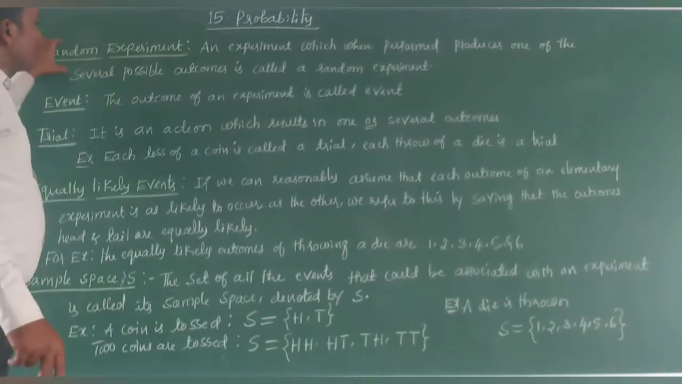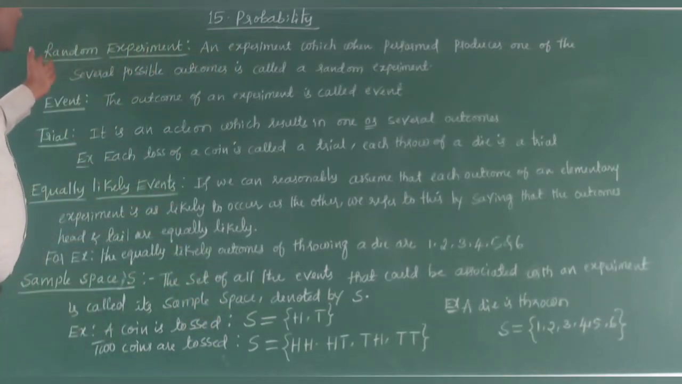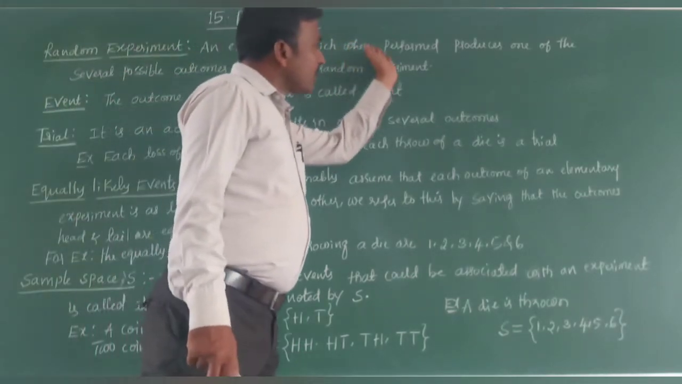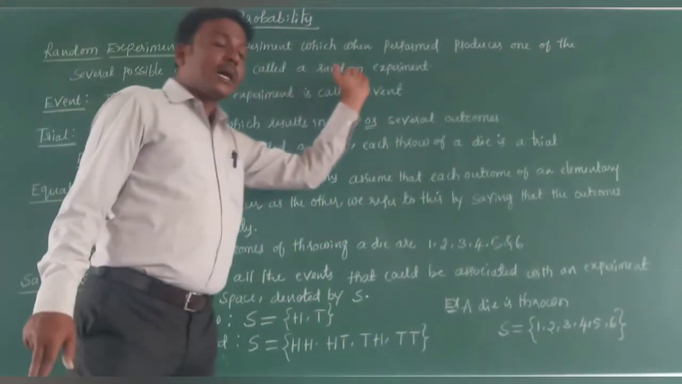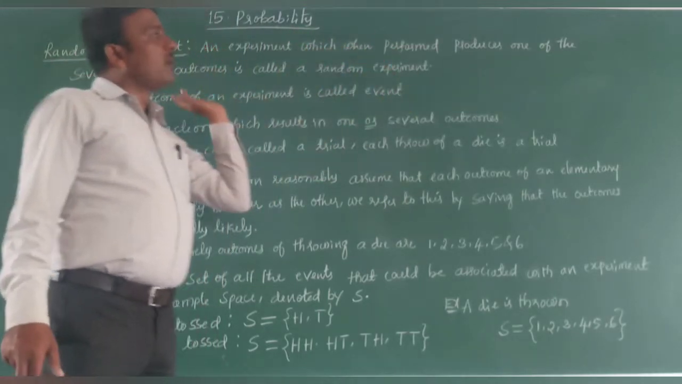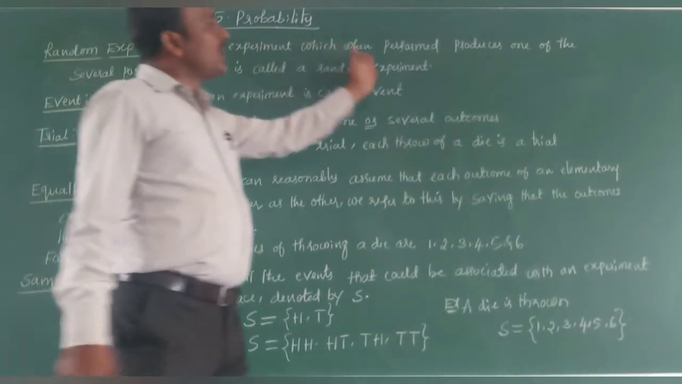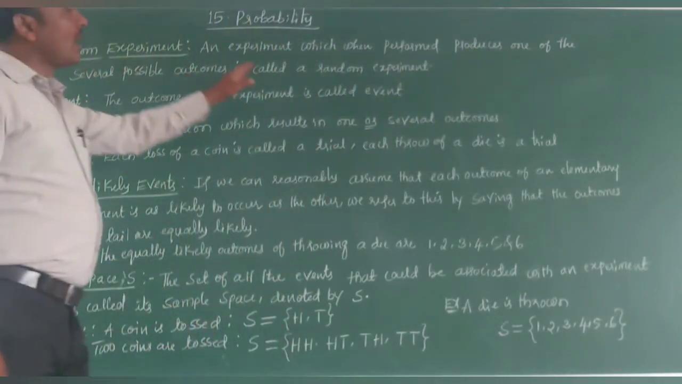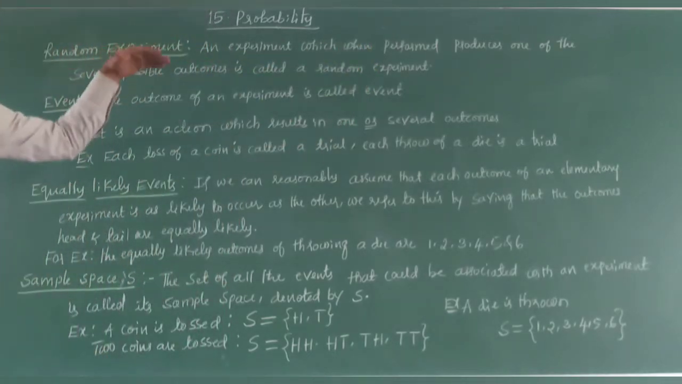Now I'll discuss some more definitions belonging to probability. The first one is random experiment. It is an experiment which when performed produces one of the several possible outcomes. Random experiment means in an experiment, many possible outcomes will be there. So an experiment which when performed produces one of the several possible outcomes is called a random experiment.